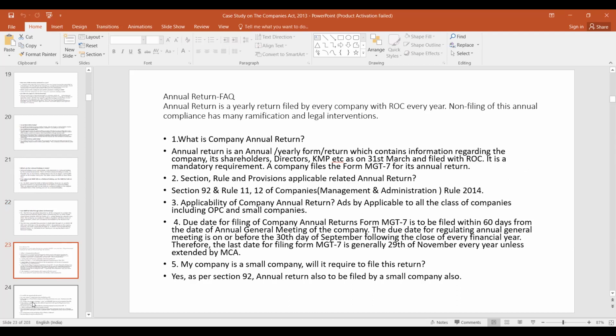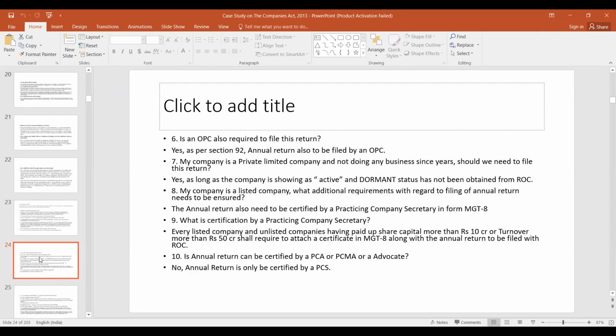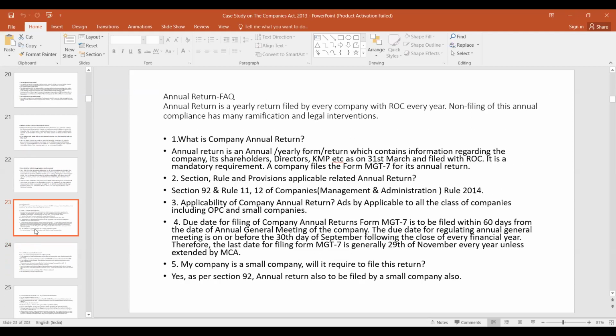Now, something regarding the annual return. So what is the company annual return? We will do some question answers also. The annual return is an annual yearly form or return which contains information regarding the company, its shareholders, directors, KMP, etc., as on 31st March, and is filed with the ROC. So it is a mandatory requirement, and a company files the form MGT 7 for its annual return.